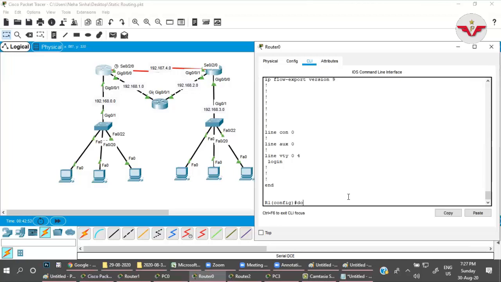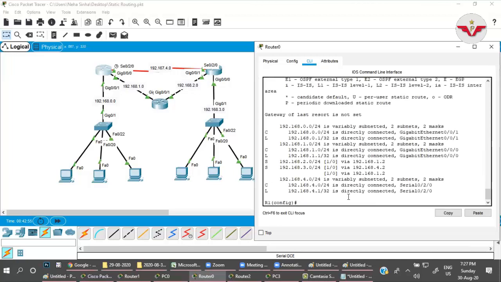If you check here, do show IP route, it is taking for the 3.0 network both 4.2 and 1.2 because the administrative distance is the same, twins, right? Now I want to prioritize that this is my backup. So just for keeping it in the configuration, I will go ahead and change the administrative distance.